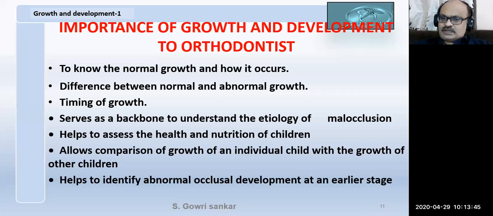Sometimes abnormal habits may be the cause of etiology, they may be the cause of a prognathic maxilla. If a patient has a thumb sucking habit, or a prolonged mouth breathing habit, all this leads to a bigger size of maxilla. It also allows comparison of growth with other children.